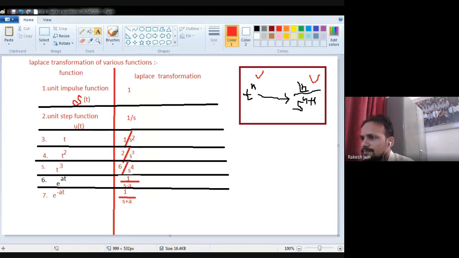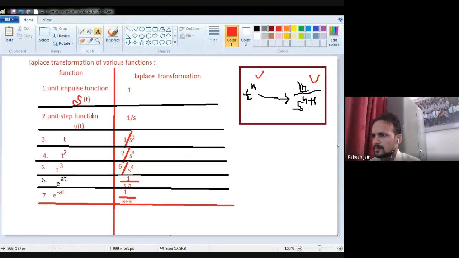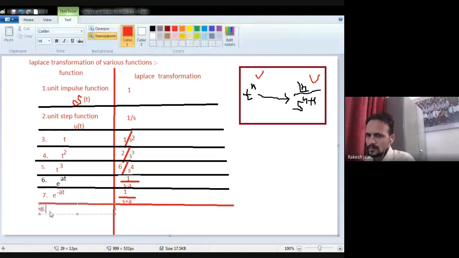What I want to see, see this 8th and 9th. Wait for a while.